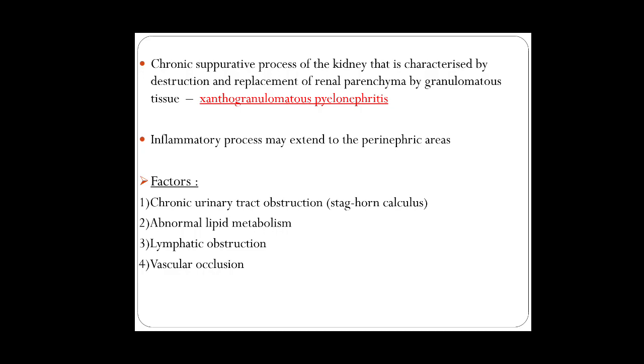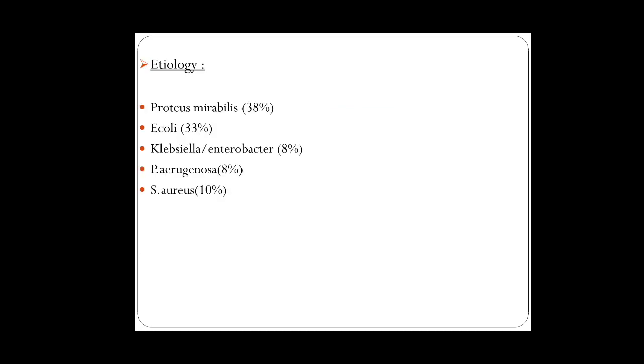A chronic suppurative process of the kidney, characterized by destruction and replacement of the renal parenchyma by granulomatous tissue, is called xanthogranulomatous pyelonephritis. This inflammatory process may extend up to the perinephric areas. So, what are the factors affecting this? Chronic urinary tract obstruction, stagnant calculus, abnormal lipid metabolism, lymphatic obstruction, and vascular occlusion.